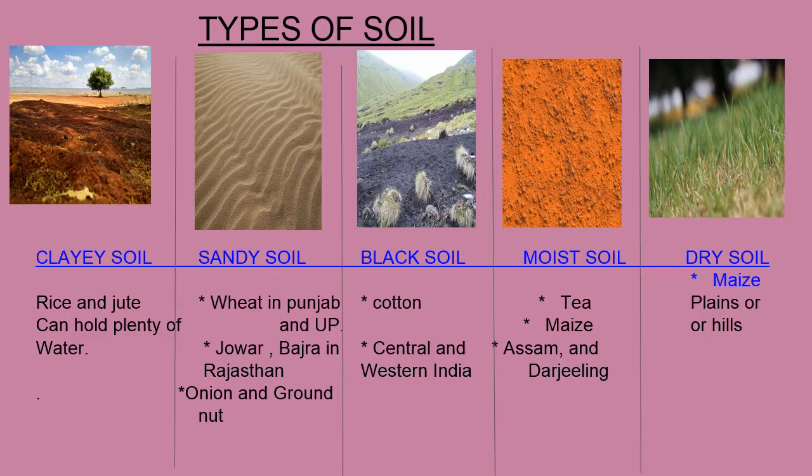And coming to the moist soil, tea is the main important crop that grows in moist soil, and maize also grows in moist soil, in Assam and Darjeeling. And in dry soil, maize is the crop that grows. It grows mainly in plains or hills, and these are the types of soil.